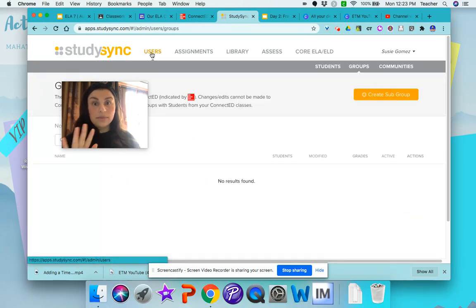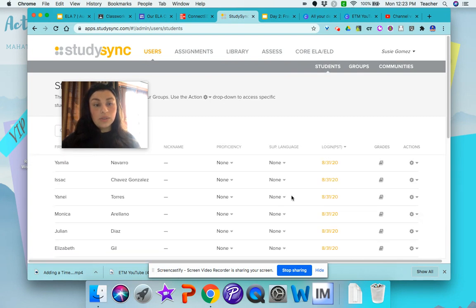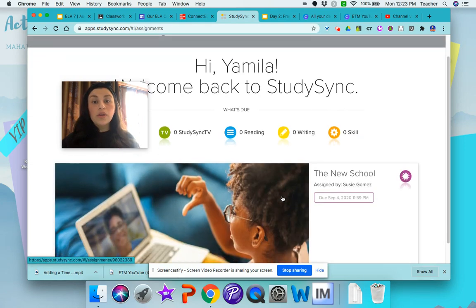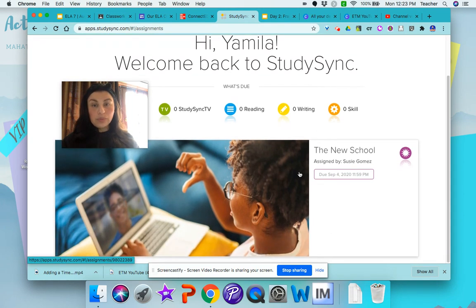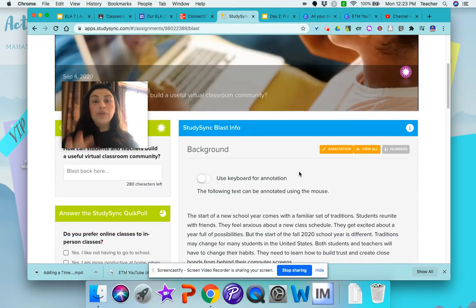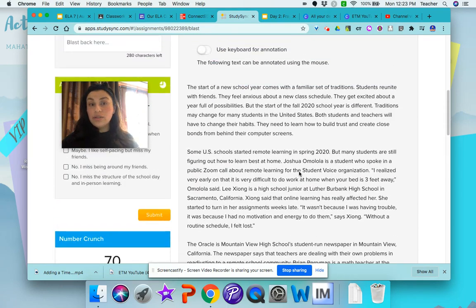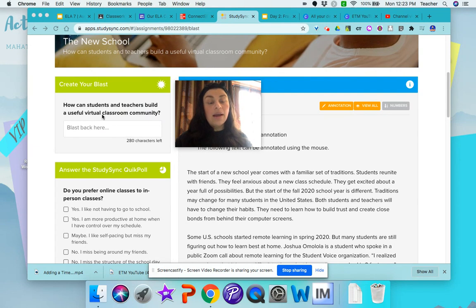Ignore this part because this doesn't apply to you, but if you are a student, so I'm going to pretend that I am this student here. Okay, you're going to see this assignment. It says the new school. So you're going to click on that. And then you're going to read the article. So you're going to read this whole article. We read it in class, so you need to read it too. And then you're going to answer this question here: How can students and teachers build useful virtual classroom community?